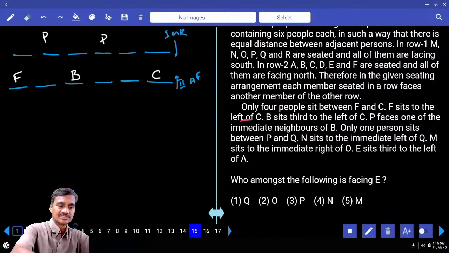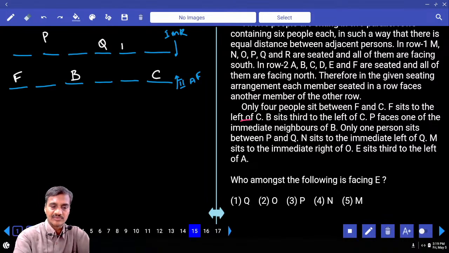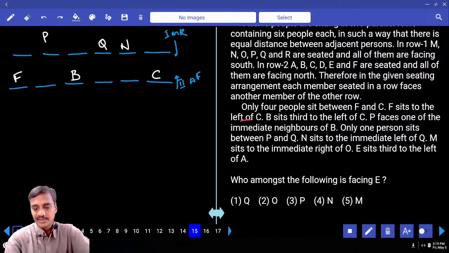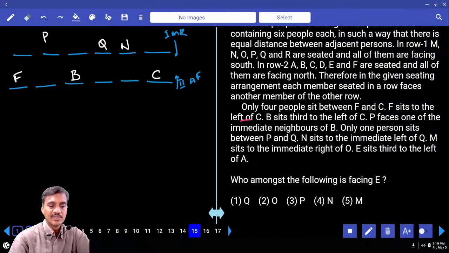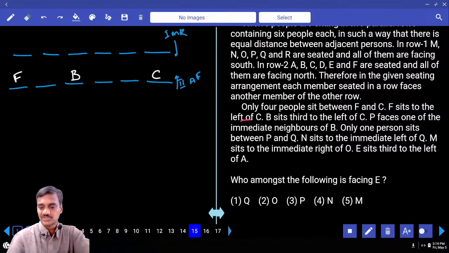Now let us take the possibilities in these 2 cases. Can we take P at this place? Now P is taken here. Only 1 person between P and Q, Q is here. N sits to the immediate left of Q, N is here. M sits to the immediate right of O is not possible, because there are no 2 adjacent vacant places. Hence P cannot be here. As P cannot be here, what is the other possibility for P?